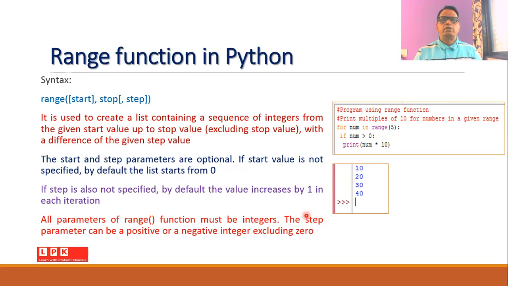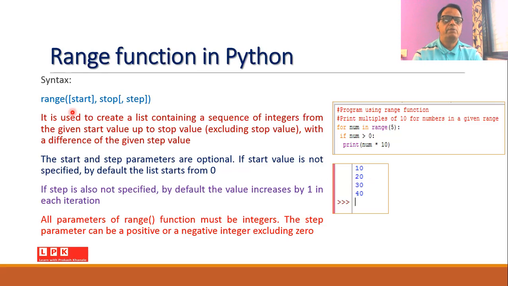So far we have not discussed what we mean by functions in the Python programming language. But at this stage, let us understand this function, which is very useful for the for loop. And this function is called the range function. So the range function is written like this. We will write the keyword range.